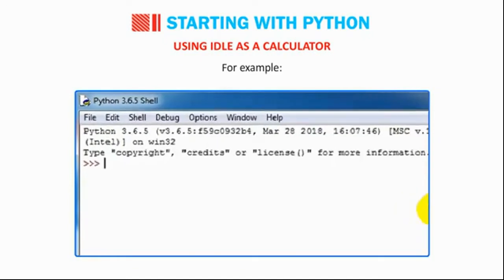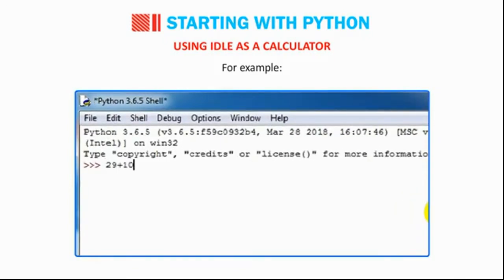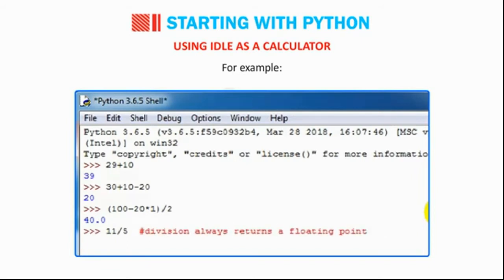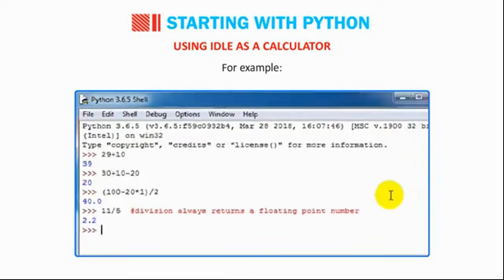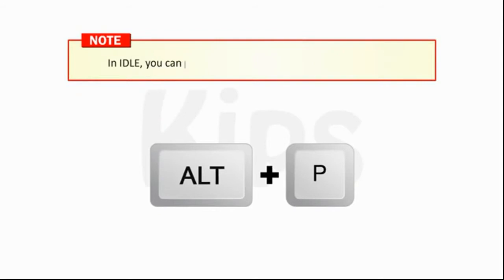For example, 29 + 10 gives 39. 30 + 10 - 20 gives 20. (100 - 20 * 1) / 2 gives 40.0. 11 / 5, note that division always returns a floating point number, gives 2.2. Students, in IDLE, you can press Alt + P to repeat the previous command.